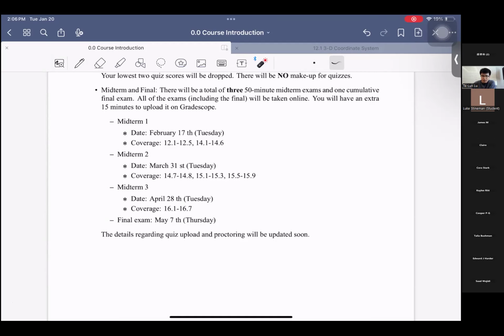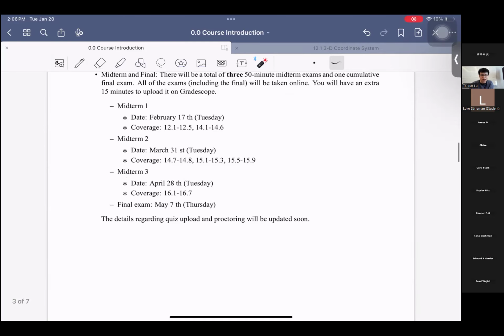For example, if we're doing midterm one, then midterm one will be accessible from February 17th, 12 a.m. all the way to 11:59 p.m. During that day, you will have a free 15 minutes to do the midterm. The proctoring application should be able to record what you are doing on your PC or laptop or something like that. But I will let you know how to use it when midterm one is coming.